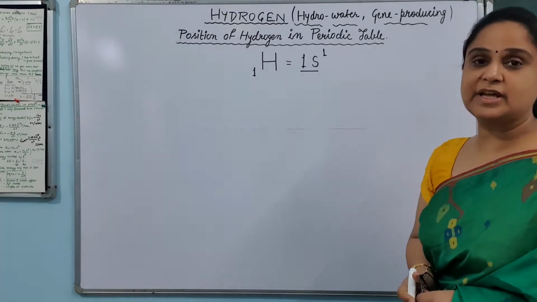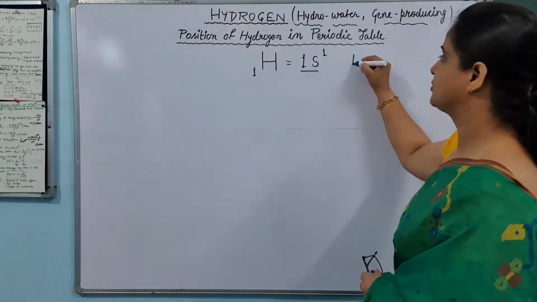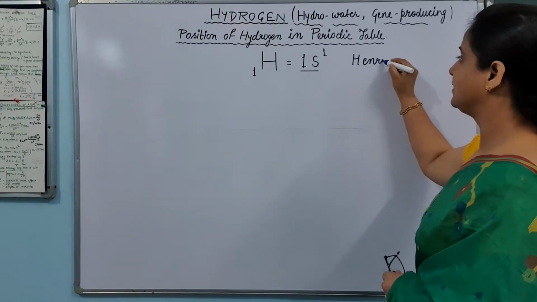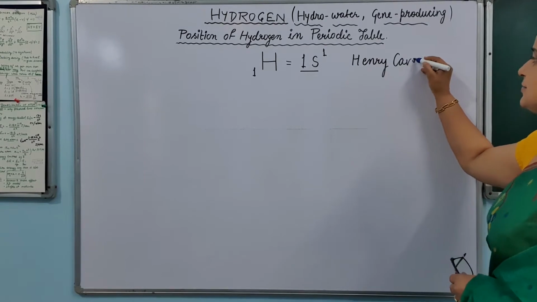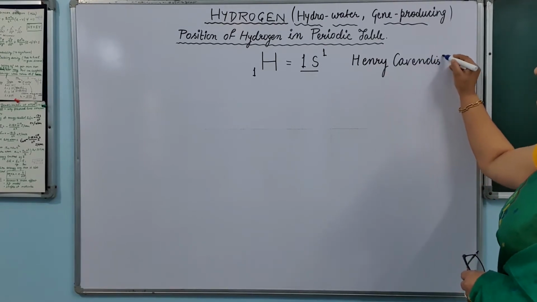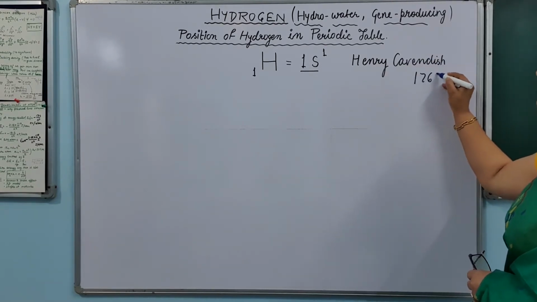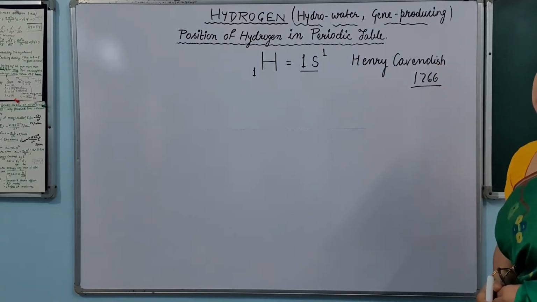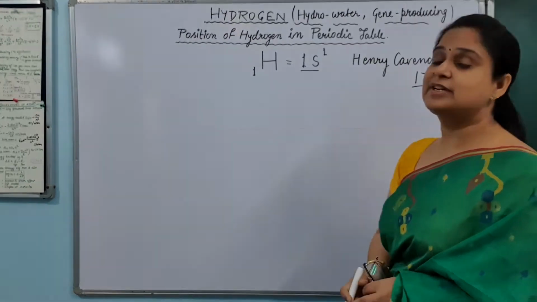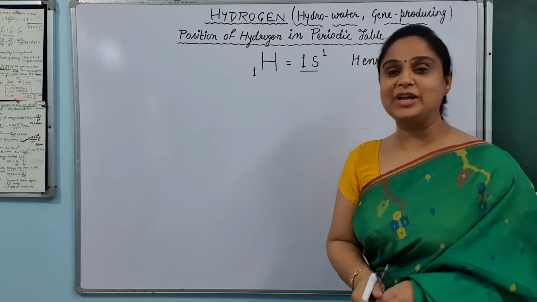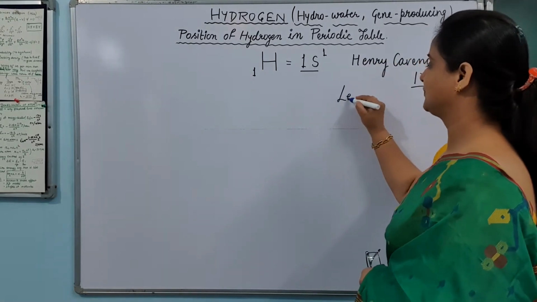You know who discovered hydrogen? Henry Cavendish, a scientist. In 1766, he discovered hydrogen. But Henry Cavendish did not name hydrogen. Who named hydrogen? Lavoisier.